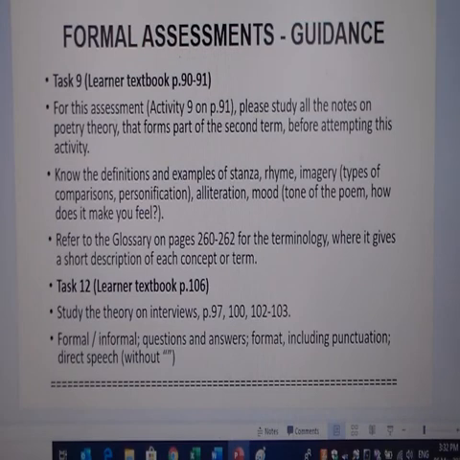It's a group of verse lines. What is rhyme? What is imagery? Remember, poets use imagery to get their message across, to make us understand what they're trying to say. We have different types of imagery. We have comparisons and we have personification. There are 2 types of comparisons. There are similes and metaphors. They are identified with different words. So please look at those definitions and make sure you understand them.